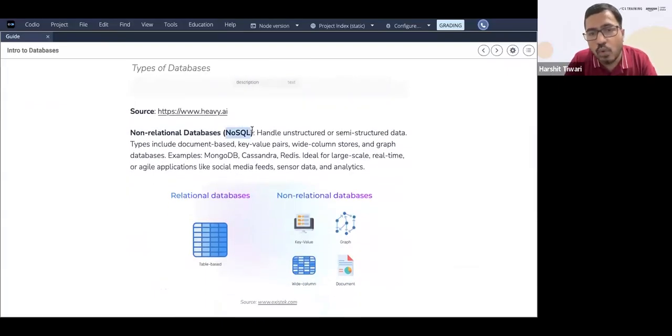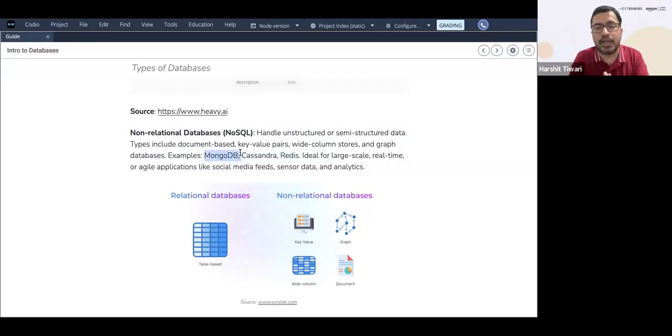Something known as NoSQL. NoSQL means non-relational databases. So you have different types of databases which are not relational as well. They handle unstructured or semi-structured data. These types include document-based, key-value pairs, wide column stores, and graph databases. For example, MongoDB, Cassandra, Redis. Earlier you had MySQL and Postgres; all those were examples of relational databases. Here you have MongoDB.